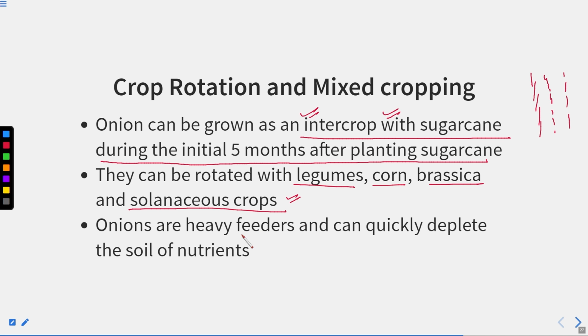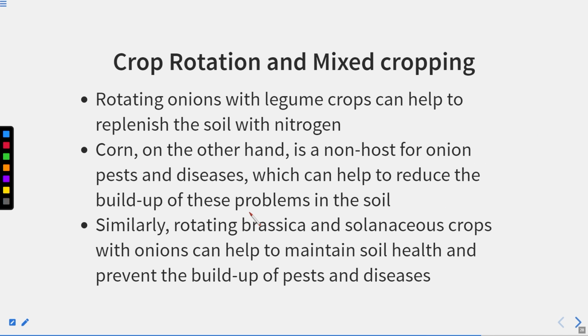And onions are heavy feeders, can quickly deplete the soil of nutrients. So this is very important for the crop rotation. Rotating onion with the legume crops can help to replenish the soil with the nitrogen. So legume crops can fix the nitrogen, right? So we must follow this crop rotation pattern with the legume.